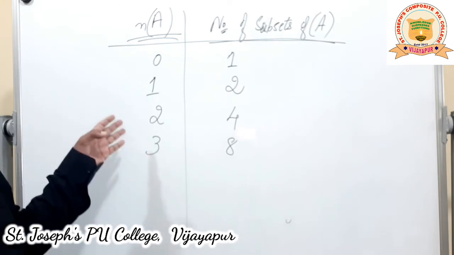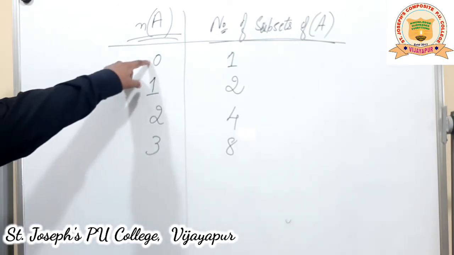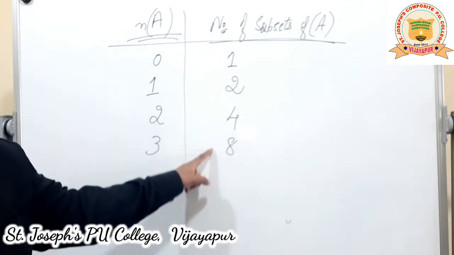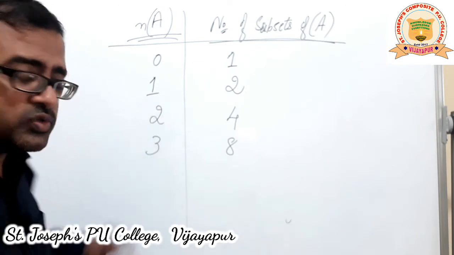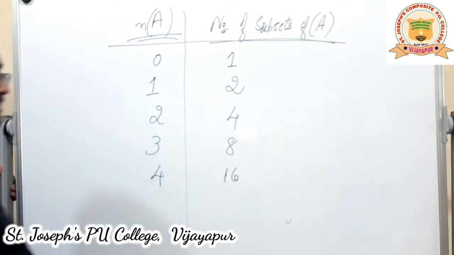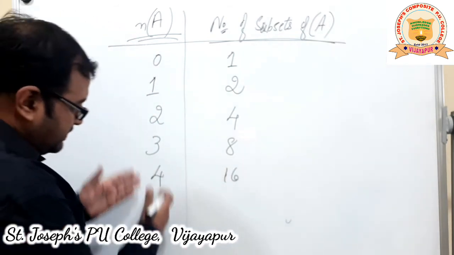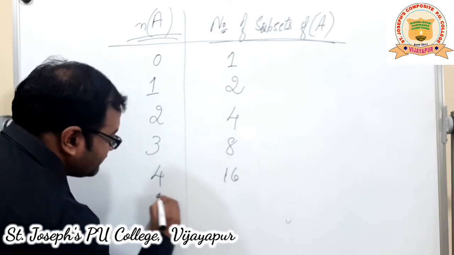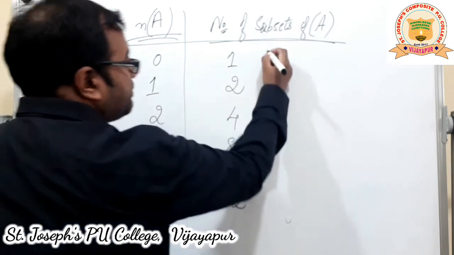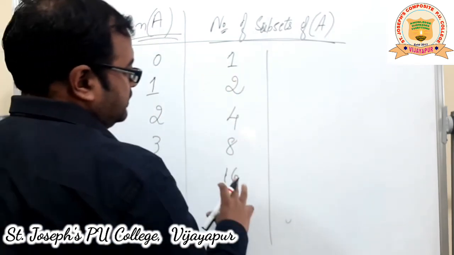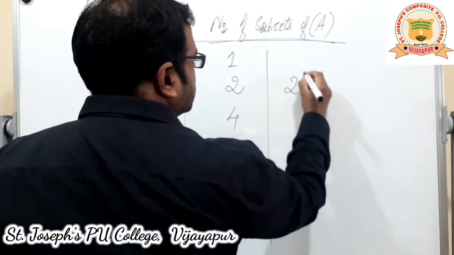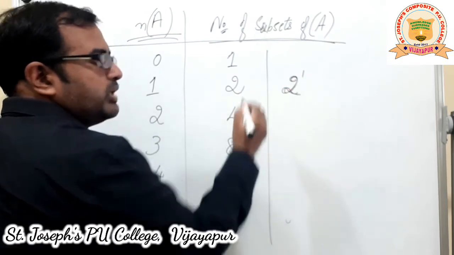Let us see what's happening. Let's observe. As the number of elements increases by 1, the number of subsets goes on doubling, right? So if the trend follows, if this is 4, this becomes 16. If this same pattern continues, what happens if it is 5? This will be 32. This is called a geometric progression. If we try to write the terms in a general form, this is nothing but 2 raised to 1.